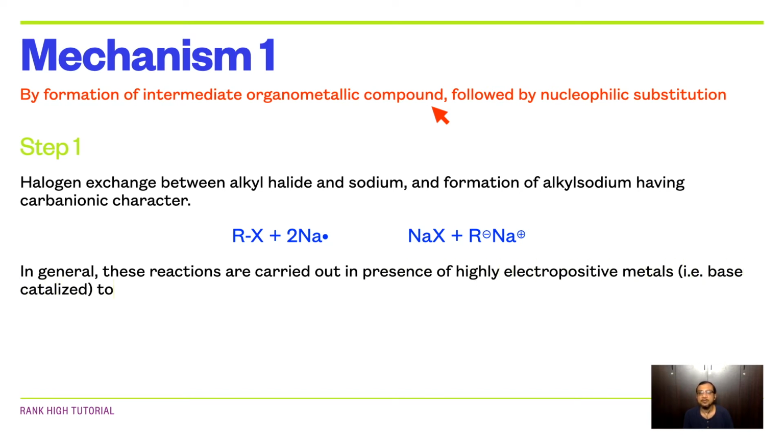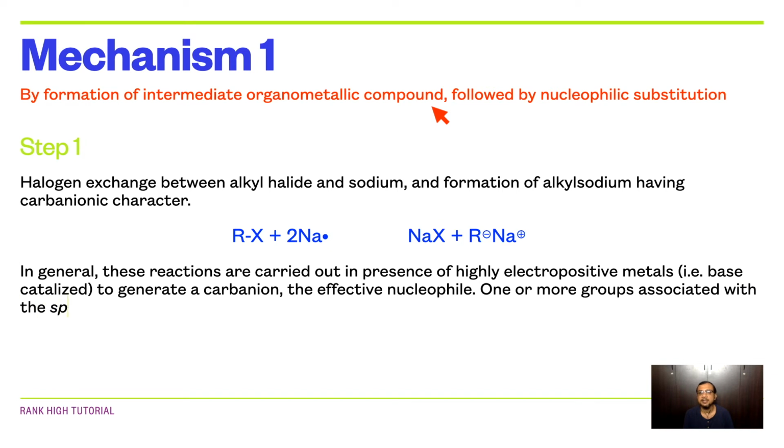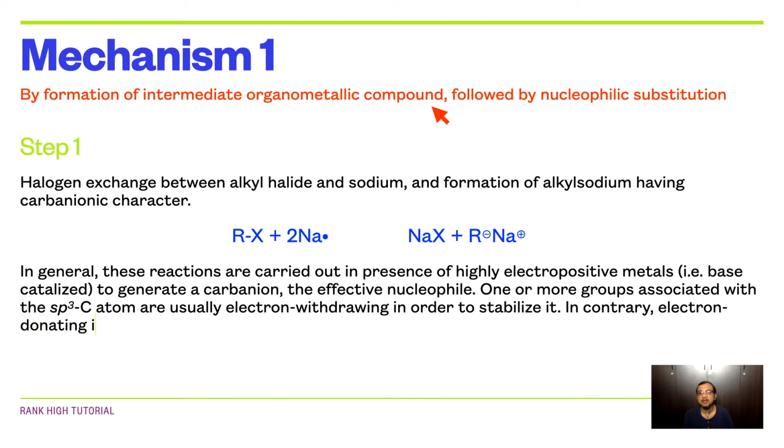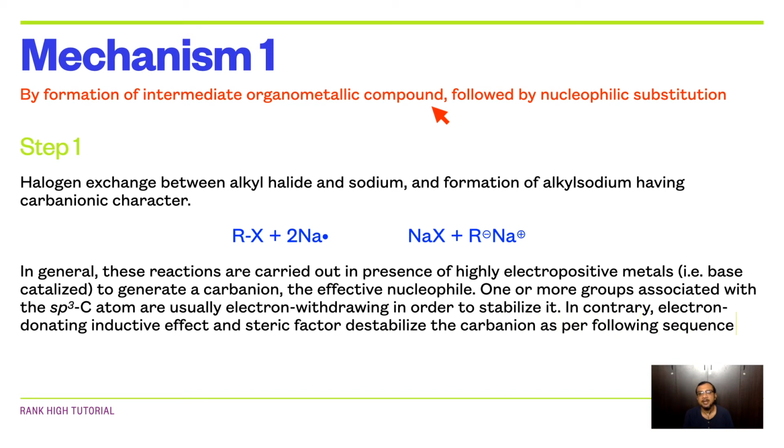One or more groups associated with the sp3 hybridized carbon atom are usually electron withdrawing in order to stabilize it. In contrast, the electron donating inductive effect and the steric factor destabilize the carbanion as per the following sequence. The primary carbanion is more stable, then the secondary, and then the tertiary carbanion.